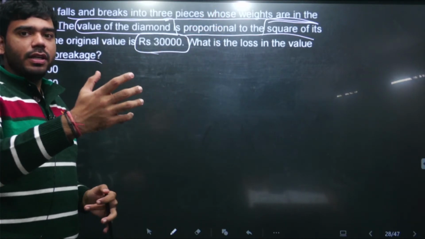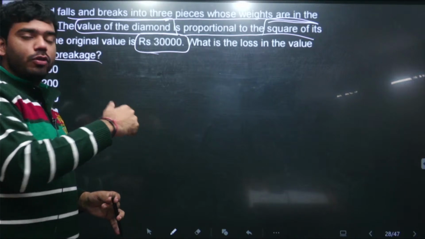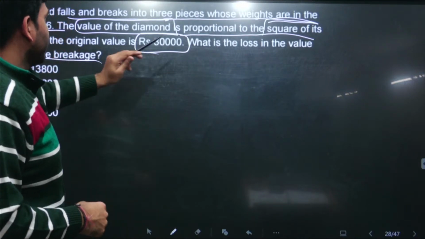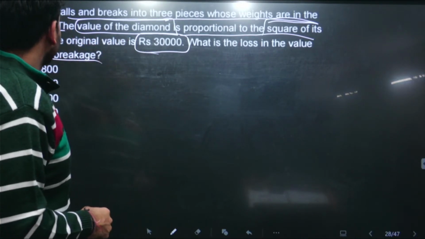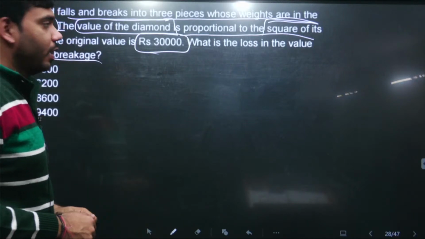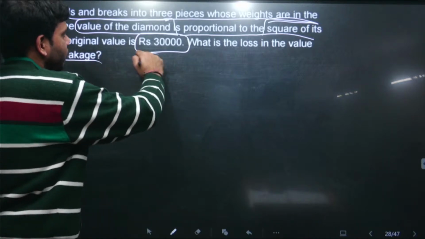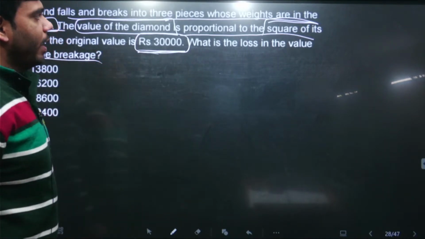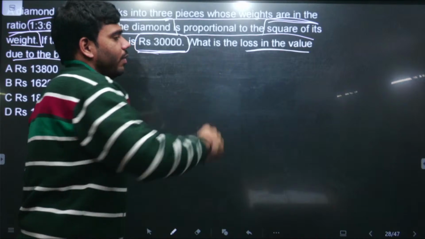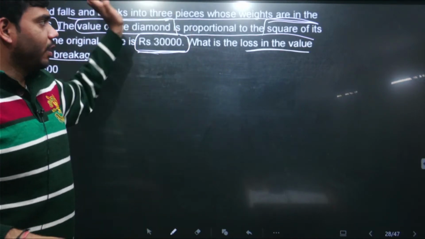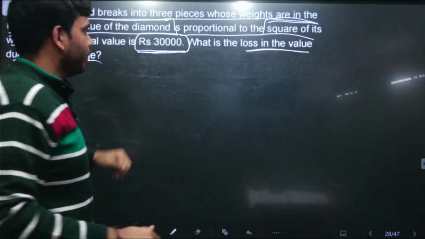So there was initially a single diamond piece. Now it has been fragmented into 3 different parts. And then we have been given the proportion. This is the proportion of the weights of the 3 portions of the diamond. And initially, when it was a complete diamond, the cost of the diamond was 30,000 rupees. We need to find what is the loss in the value when this diamond is fragmented into these 3 different parts. See, what will we have to do here?